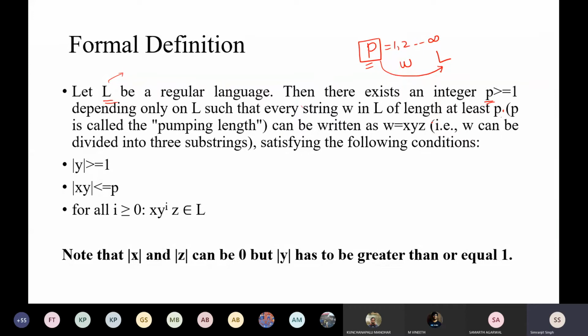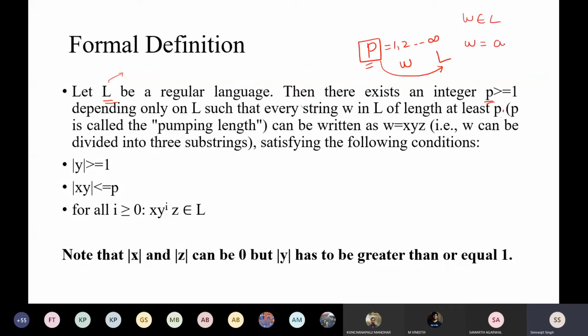Just go through the definition. Now P is called your pumping length. You can pump it to 2, 3, 4, 5, 6, anything. The string can be written as w equal to xyz. So it is saying that if some string w is in the language, then w will belong to the language.